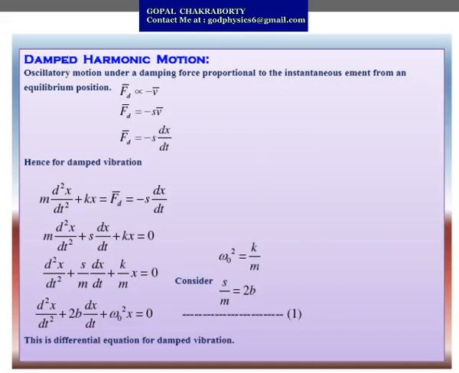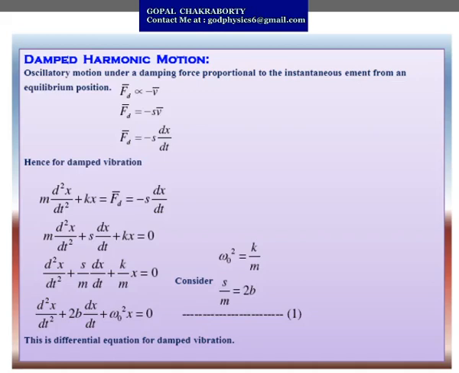As I have explained, we substitute that value and get m d2x/dt2 plus kx equals minus s dx/dt. Rearranging, we get m d2x/dt2 plus s dx/dt plus kx equals 0.